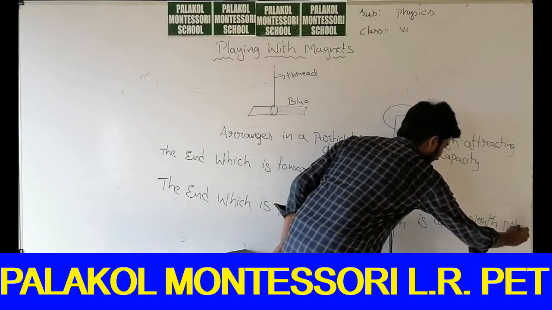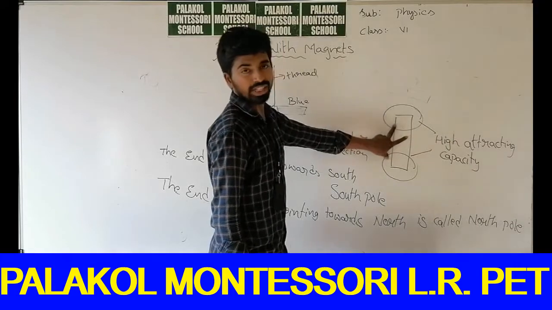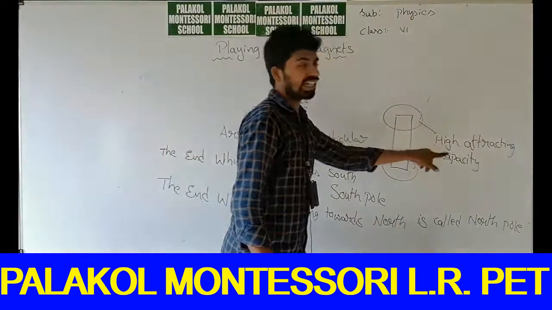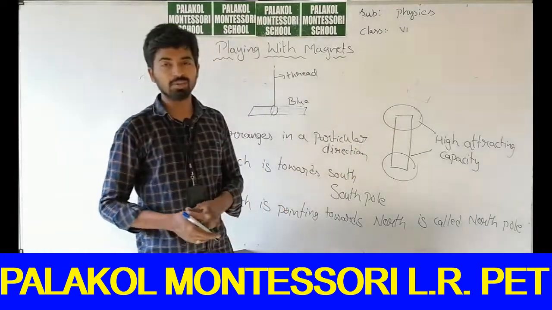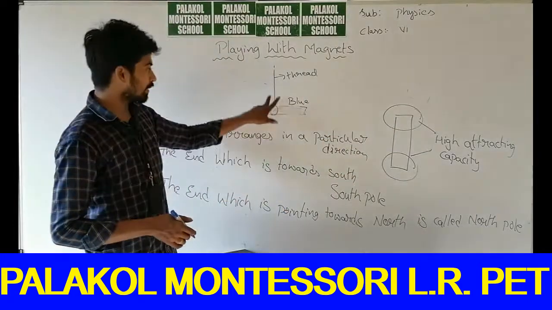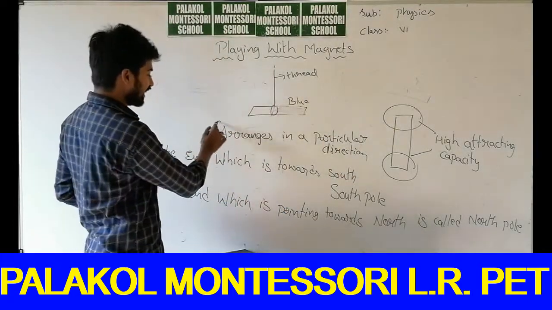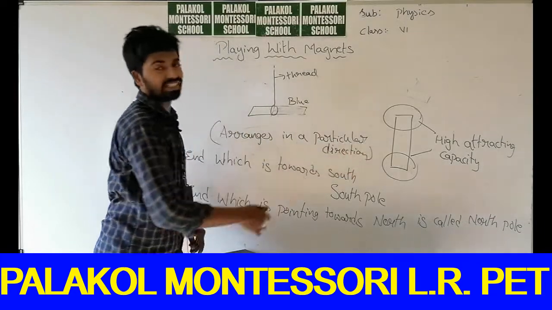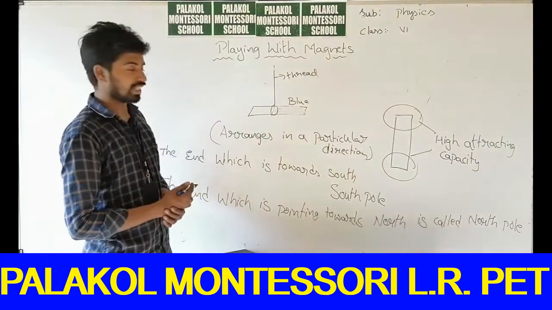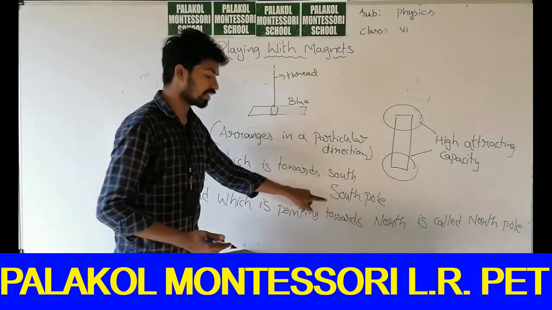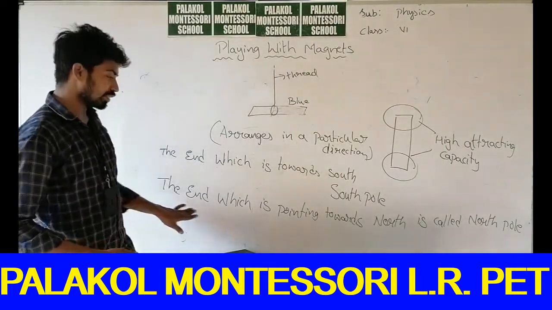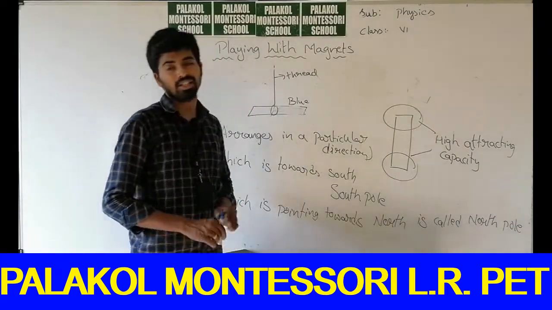So the bar magnet has two ends. These two ends have high attracting capacity. We call those two ends poles of the magnet. If you suspend the bar magnet freely, it always arranges in that particular direction. The end towards the south direction is the south pole. The end pointing towards north is the north pole.